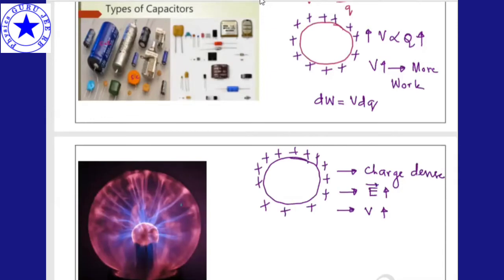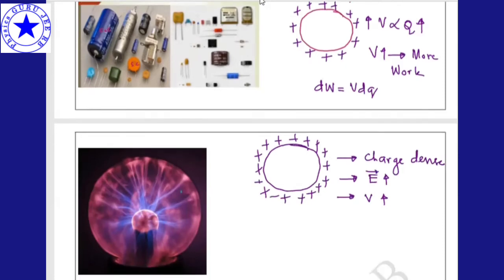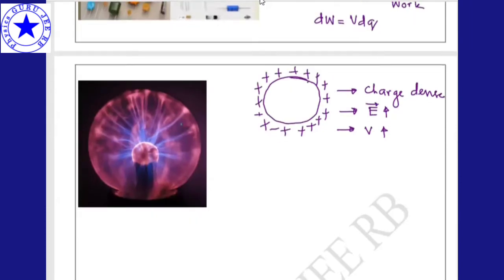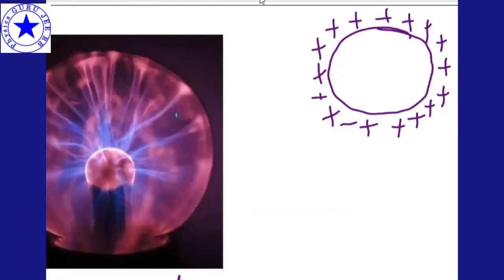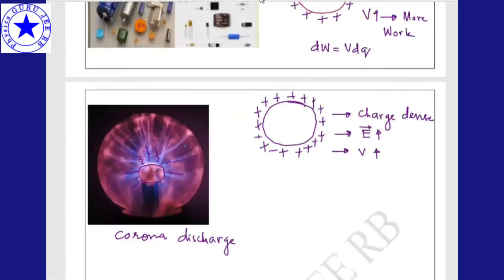So when the charges are increasing, one loss will appear. What is that loss? It is called corona. Corona means you are afraid of corona, right? Now, corona discharge. Some of the charge is lost by corona discharge. This is the diagram for corona discharge. Exactly, corona discharge looks like this. Some waves are coming out from a solid ball like this, and it is happening in the air.